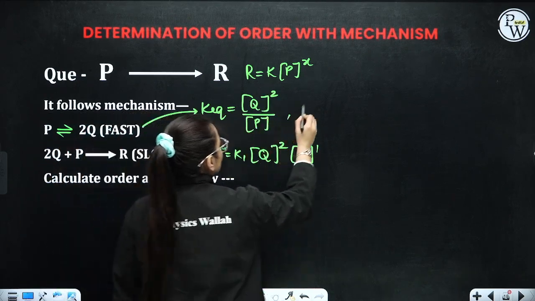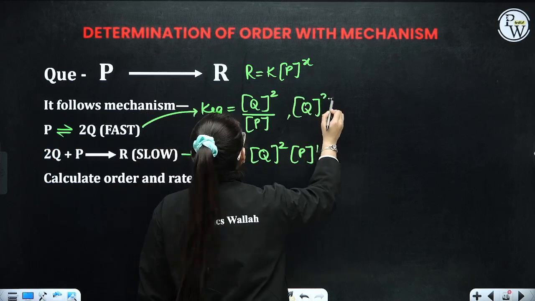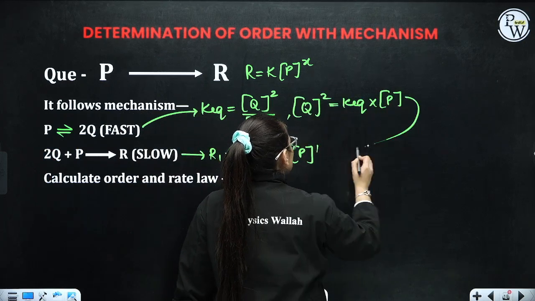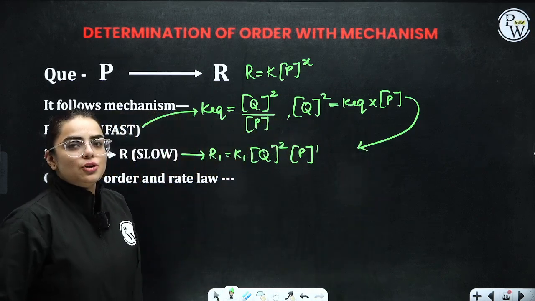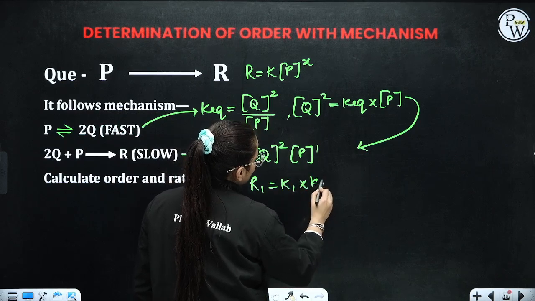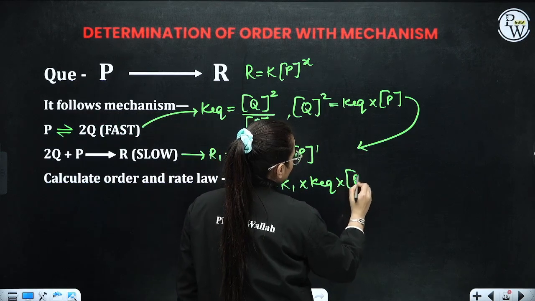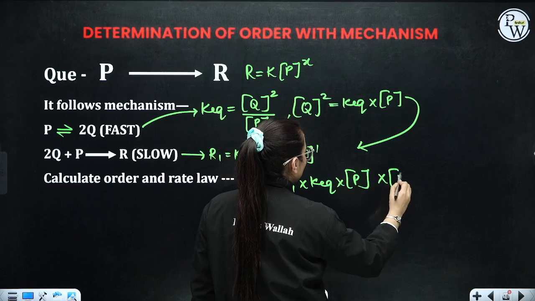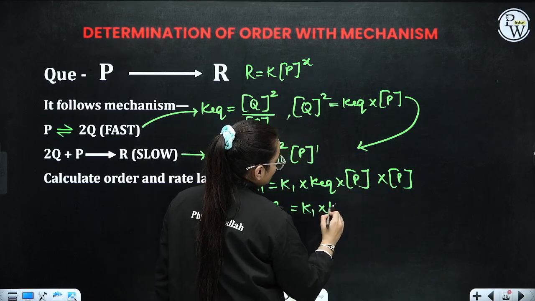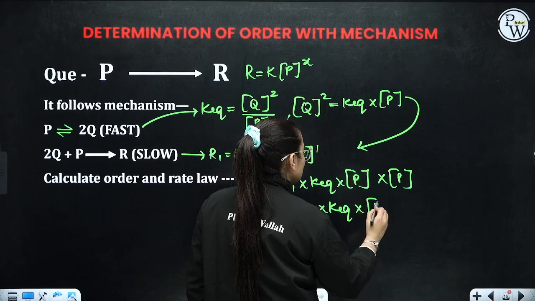What is Q square, ma'am? Ma'am, Q square will come out to be K equilibrium into concentration of P. Let's put this over here. Yes. So, you will get what? R1 is equivalent to K1 into K equilibrium into P. And there is already one P over here. So, can we also write it like this? R1 is equivalent to K1 into K equilibrium into P whole square.